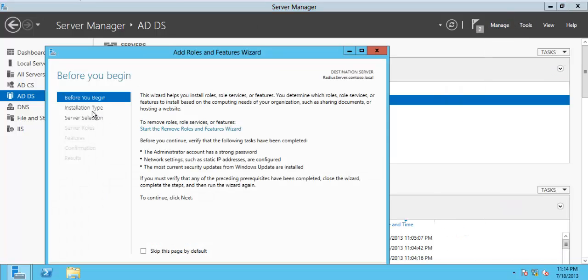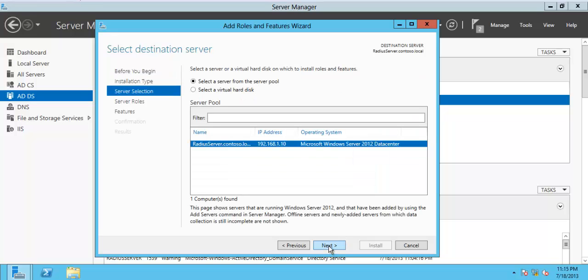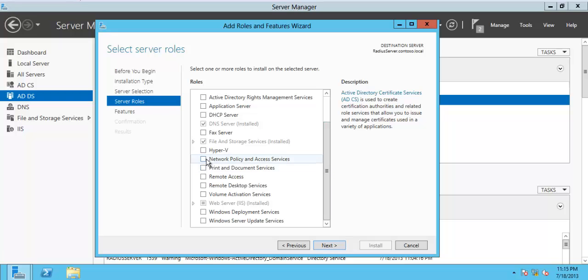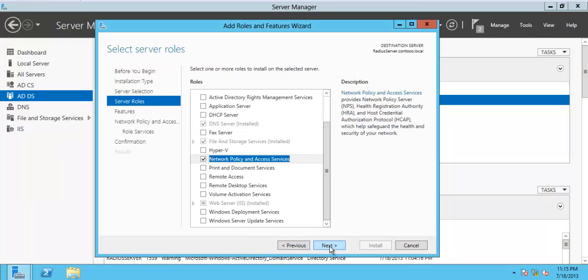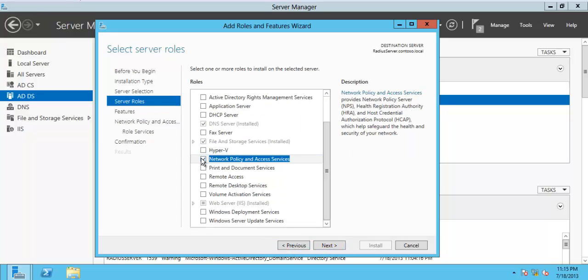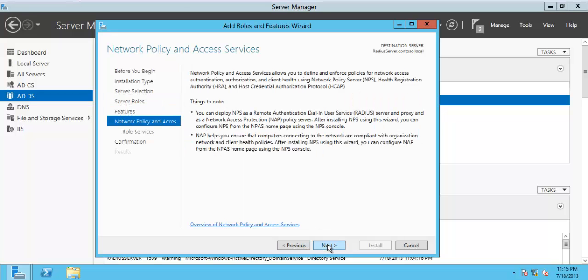What we'll do now is add a role, and we'll install the NPS role on the server. Click next. The server role would be Network Policy Server, and click next. Previous, Network Policy Server, next, next.